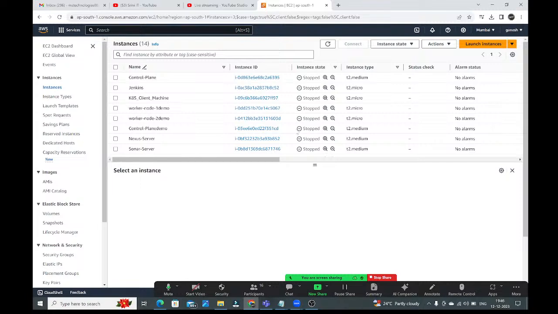Yesterday I told, once your practice is completed, compulsory you should stop the instance, guys. Right, don't keep it in running condition. Right, please stop the instance once your practice is completed. Okay, fine. So after this, what we need to do, guys, here launch instances option is there, right? Launch instances option, click on this. Now click on this launch instances.